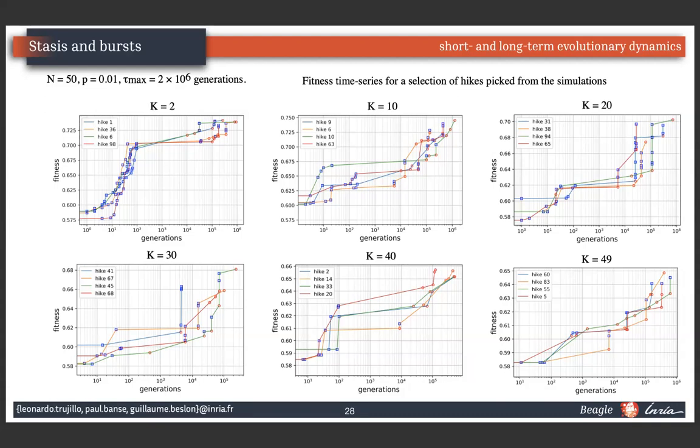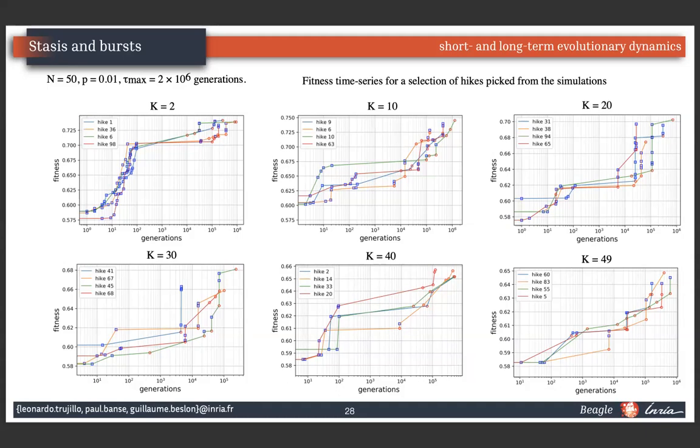For K equal 10, 20 and 30, the magnitude of the fitness increase is quite large in comparison to the case when K equal 2, which translates into a steep slope, giving the impression that the evolutionary process has not only been restarted, but also boosted. For the values of K equal 40 and 49, the stasis period has almost completely disappeared, and mutational inversion events occur at any evolutionary time scale. This is easily understood, since the increase in the disorder of the now many fitness peaks has an effect on the randomization of the evolutionary state.